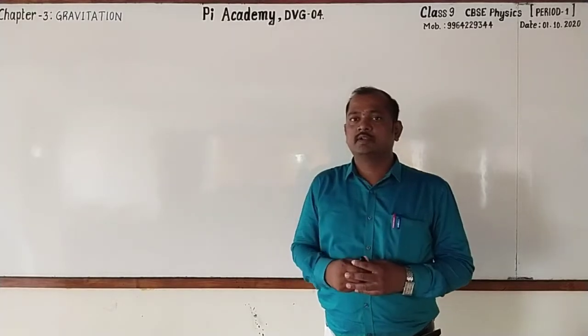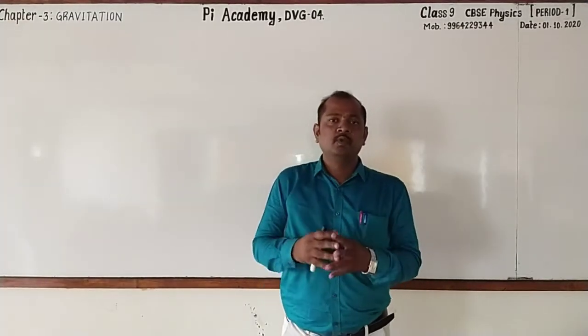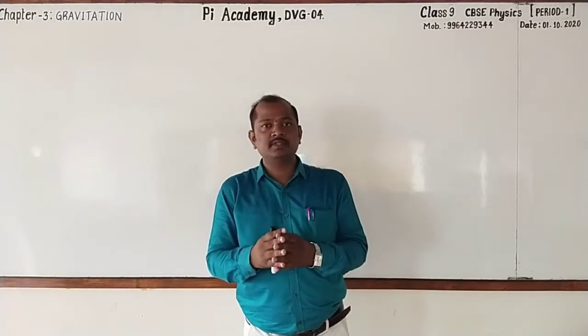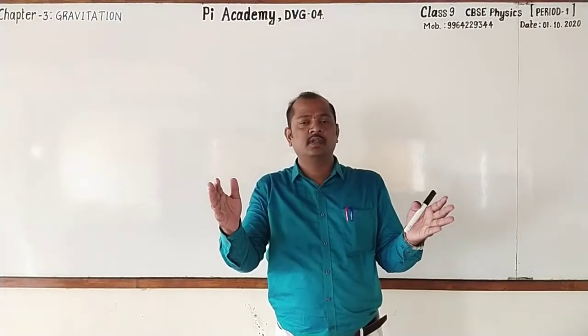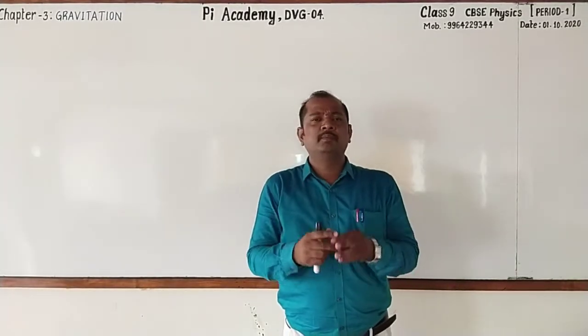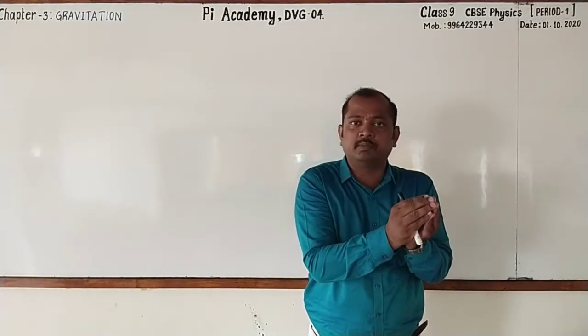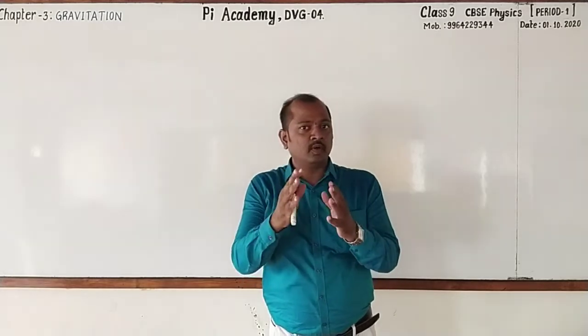Dear students, now let's go for discussing the chapter gravitation. With some pictures, we have understood that gravitation means it is the force of attraction between two objects, and these two objects may be small like the particles of an atom, may be big like the galaxies. Got it?